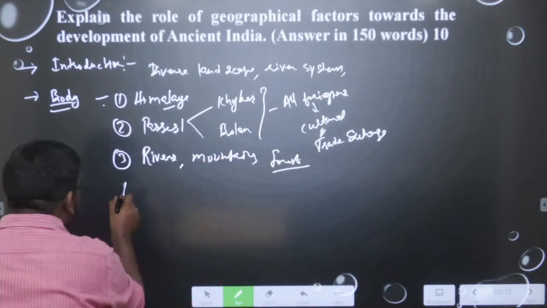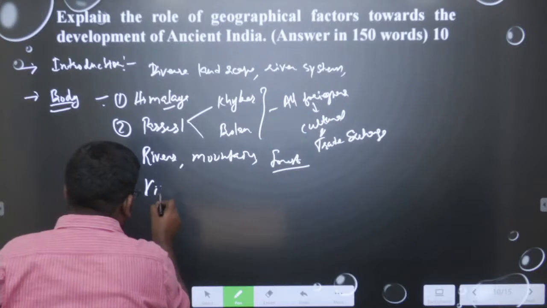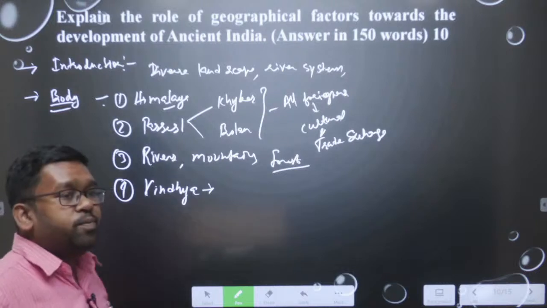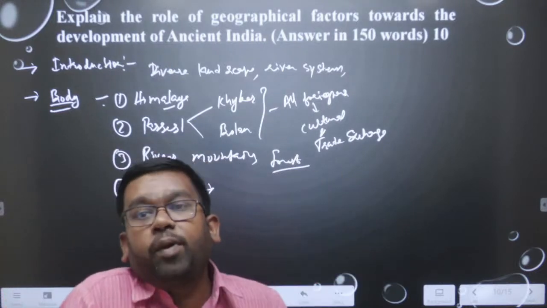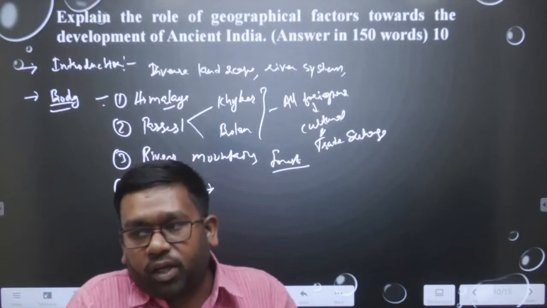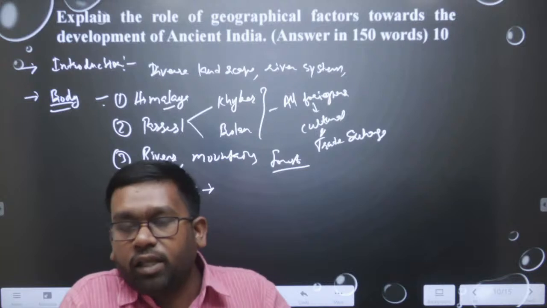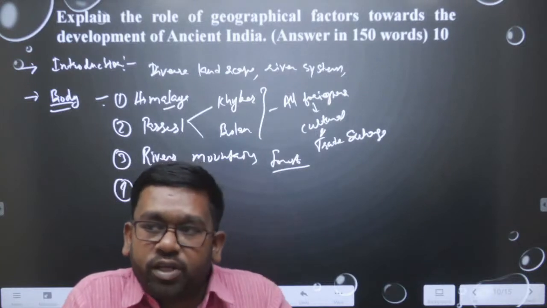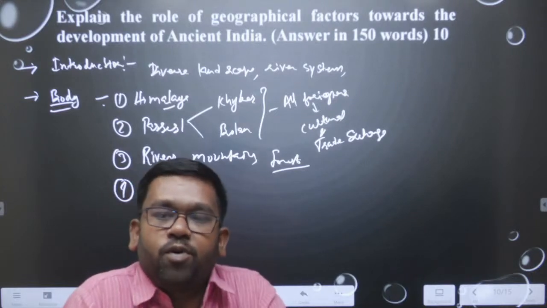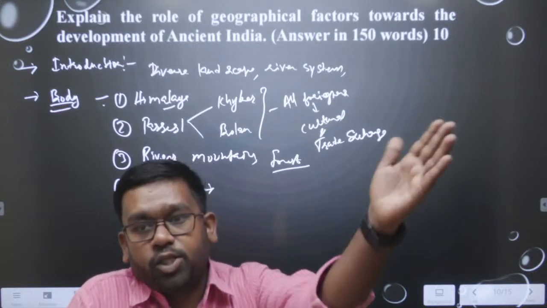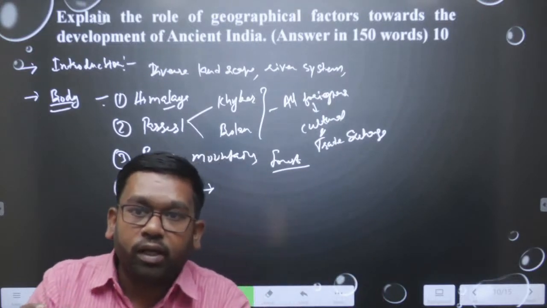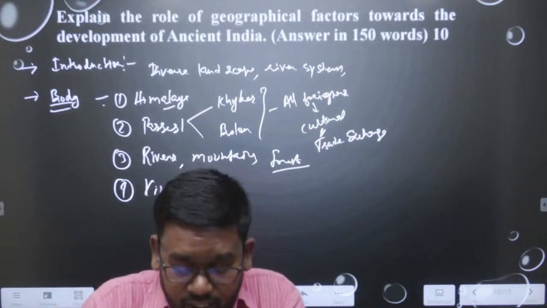Then we should write about the Vindhya mountains, which are in the Deccan part. So, the fourth point we can write about is the Vindhyas. These mountains played a very important role, because the northern rulers, if you talk about the Mauryas, could control the south for only a few years. Then the Guptas, Satavahanas, Indo-Greeks, and the Delhi Sultanate controlled the south for a few years only, after Alauddin Khilji, and then again after Muhammad Tughlaq it became independent. The Chola, the Bahmani kingdom and then the Vijayanagara kingdom could not come to North India because of this. So, the Vindhyas are very important.